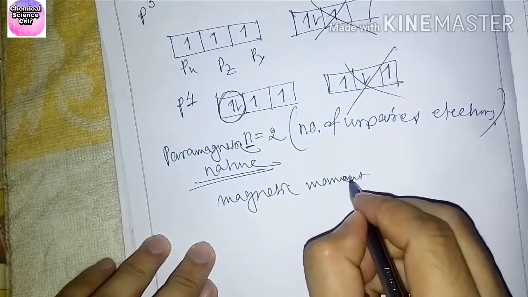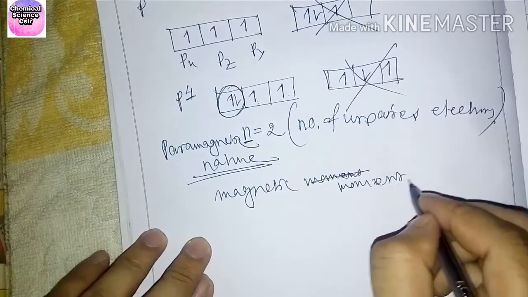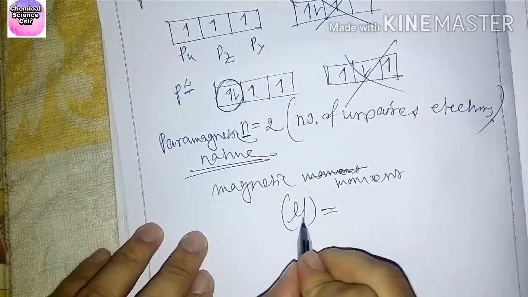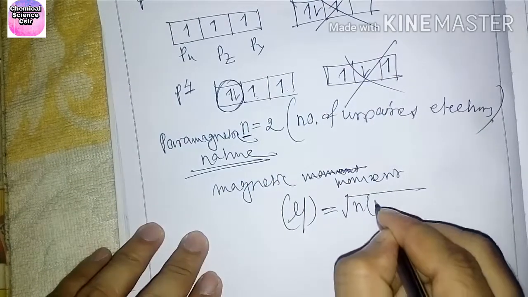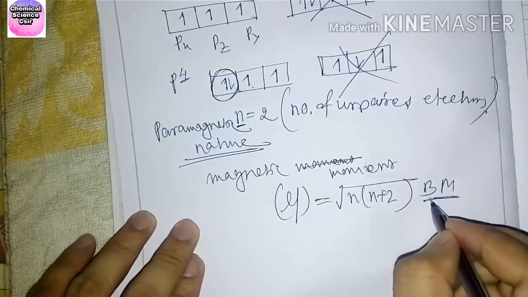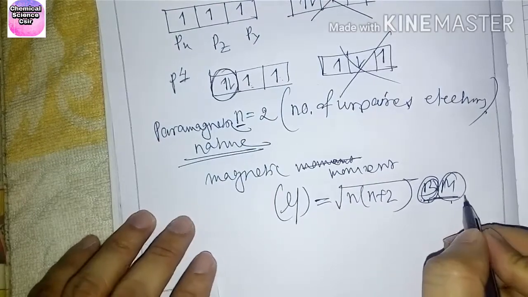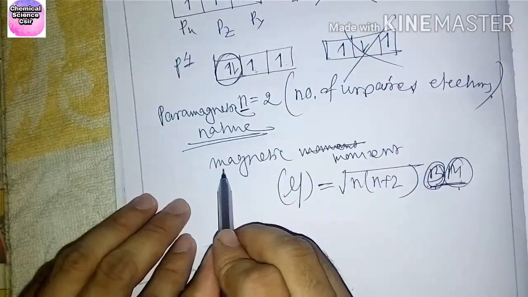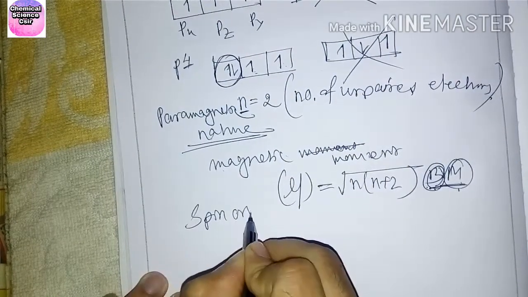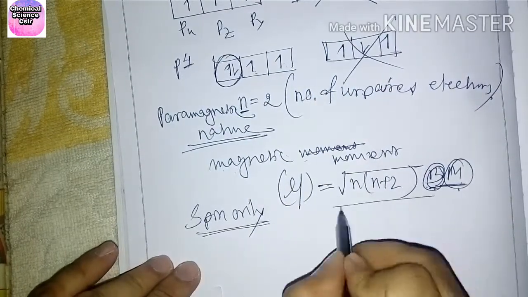If paramagnetic nature, then there is another quantity, the magnetic moment, and it is denoted by mu, the Greek letter. This is mu equals the square root of n into n plus 2 BM. This BM means Bohr magneton. You can also call this the magnetic moment or spin only magnetic moment formula.